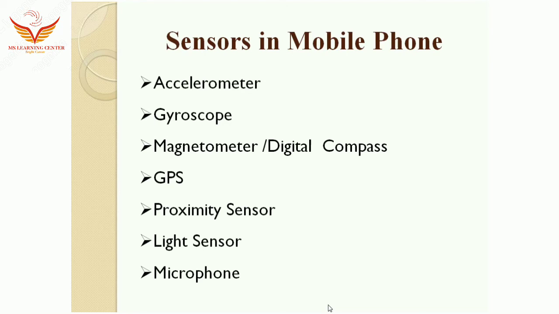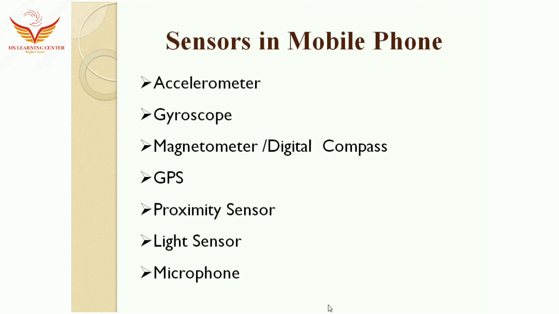GPS is useful in all location-based apps such as Uber, Ola, Google Maps. In those apps we use the global positioning system. We can find our location on a map even after losing the signal, but the detailed map will become blurry. So to find the location we use a GPS sensor.